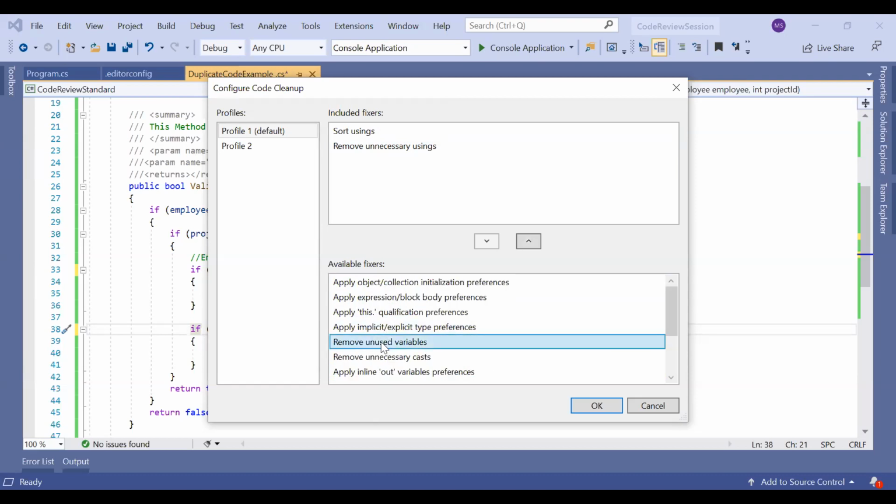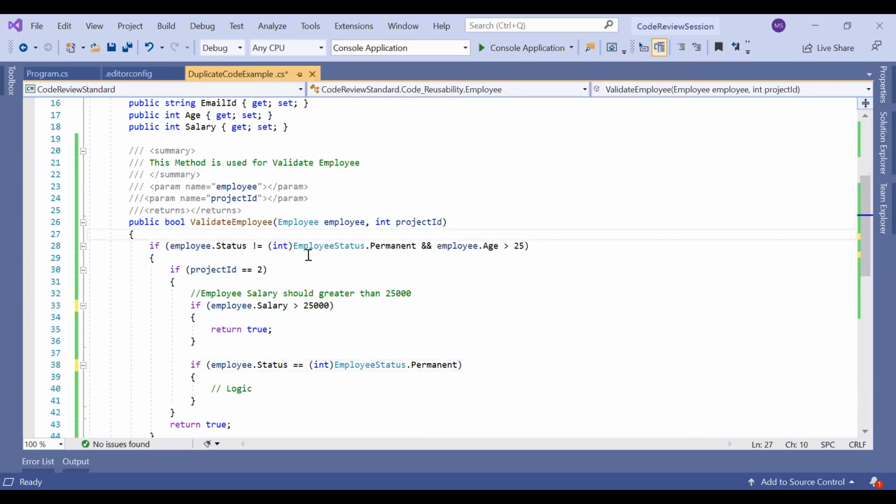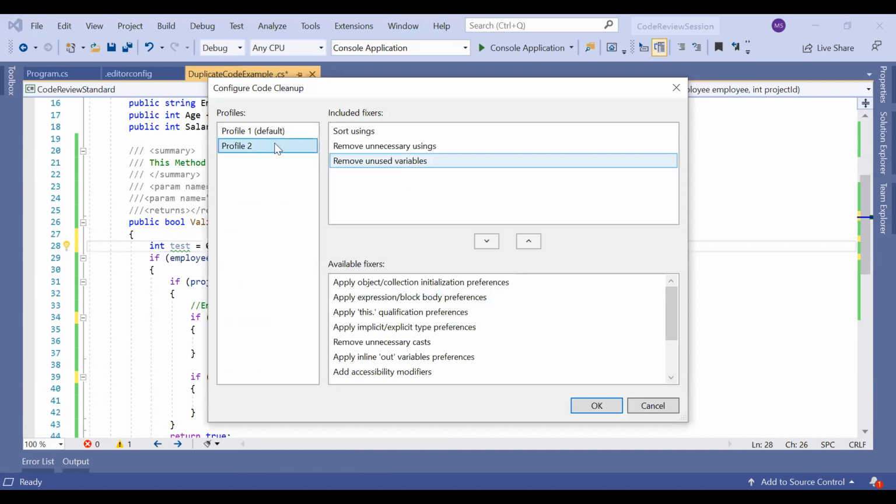If I select remove unused variables, and I create a test variable and don't use it, then as you see, I have configured Profile 2.